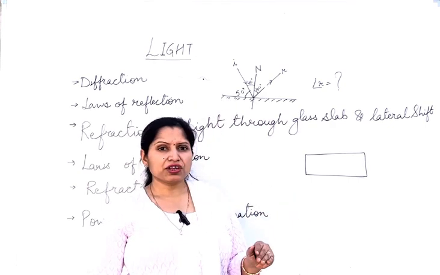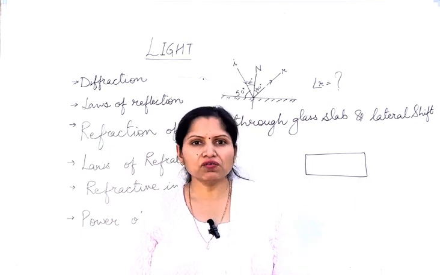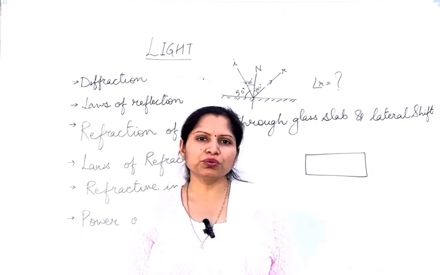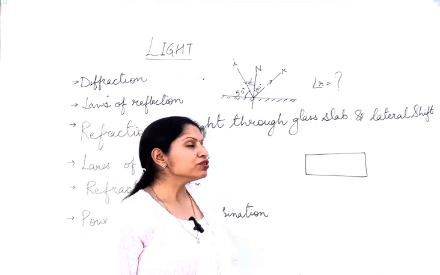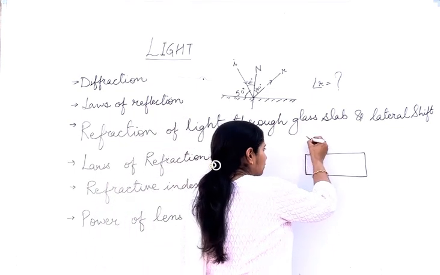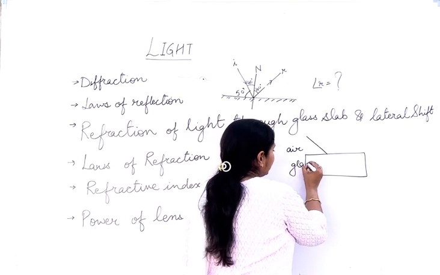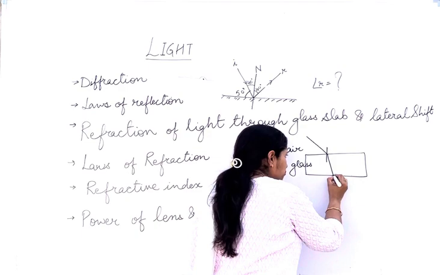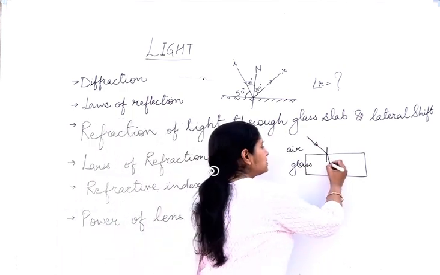When a light ray enters from a rarer medium into a denser medium, its velocity changes, so it does not continue in a straight line but bends. When it enters from air into a denser medium like glass or water, the light ray bends towards the normal.